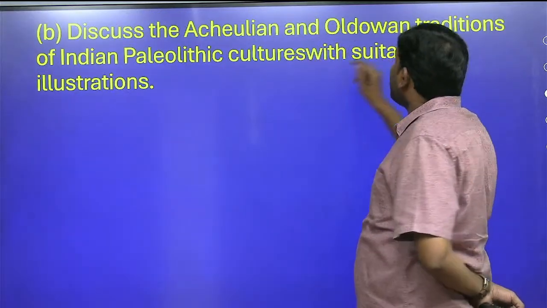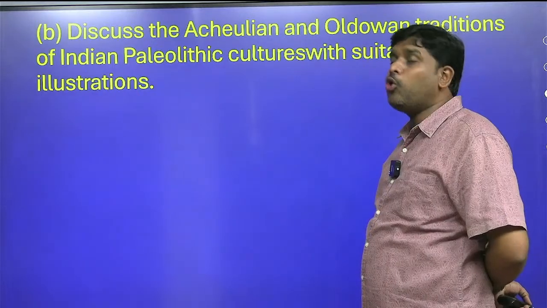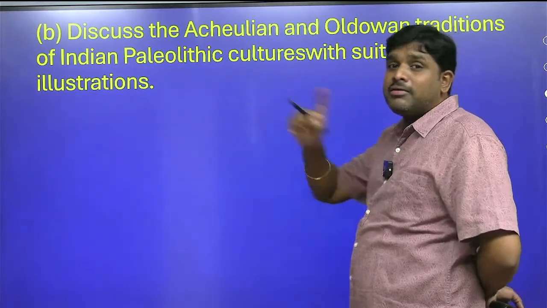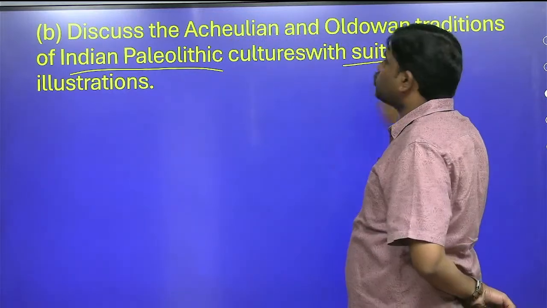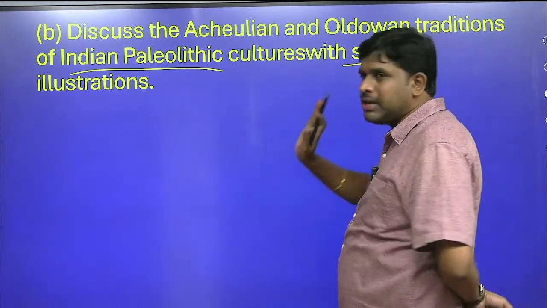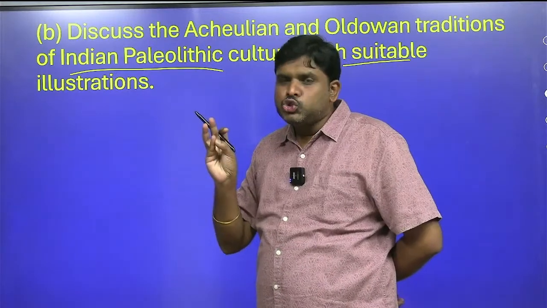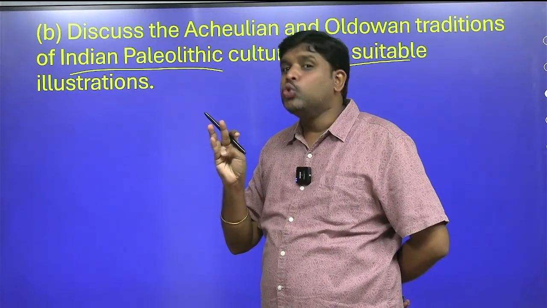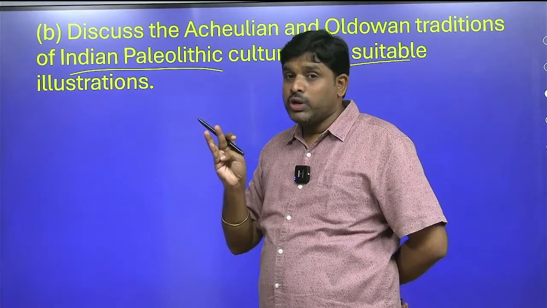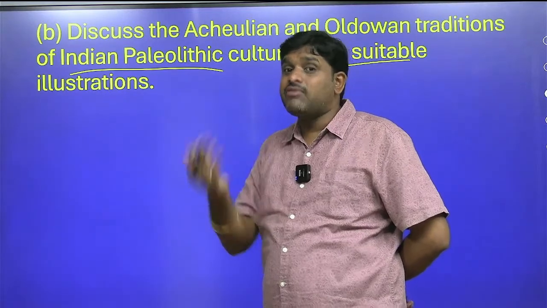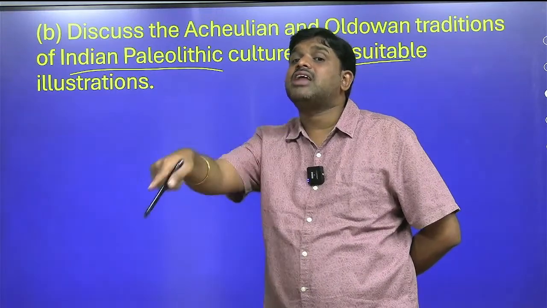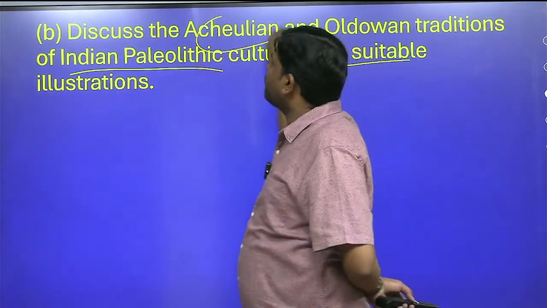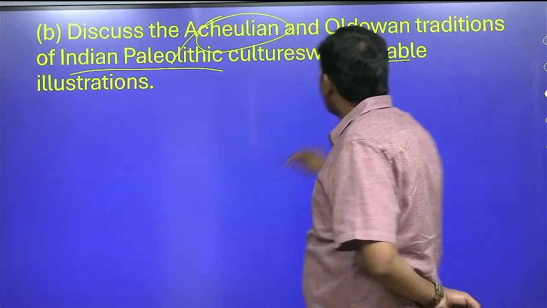Discuss the Acheulean and Olduvaian tradition, Indian Paleolithic, with suitable illustrations. Simple. You will write about Acheulean, Abbevillian, Chellean. First it was Chellean, then Abbevillian, then Acheulean. Acheulean is the advanced hand axe, if you remember. The advanced hand axes were present in the Madrasian culture. So here we have to remember about Madrasian culture.